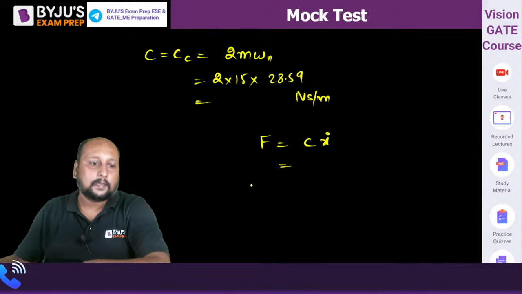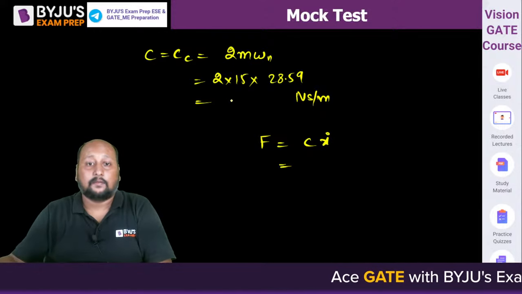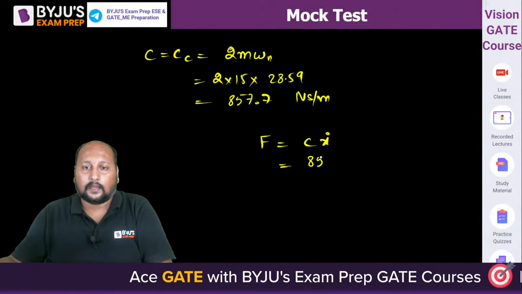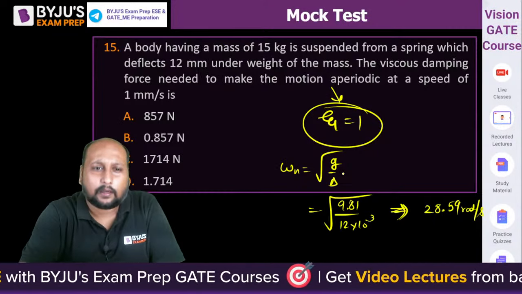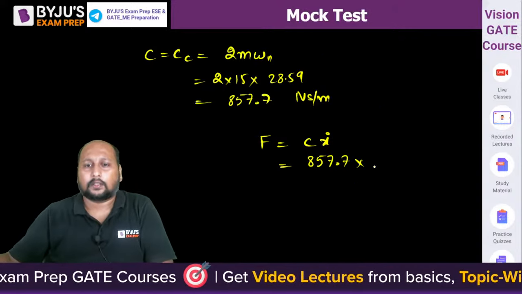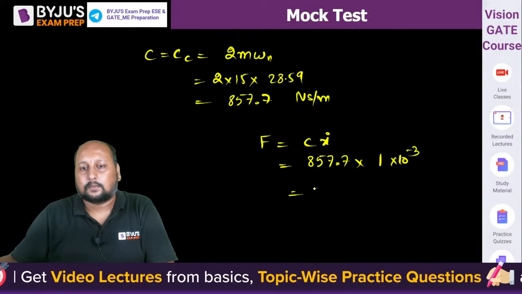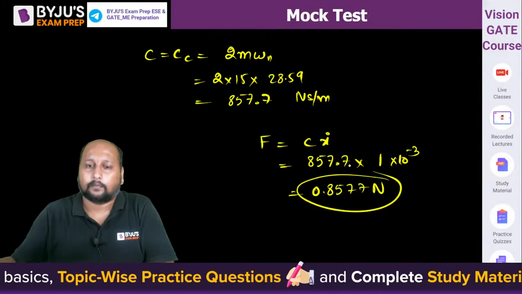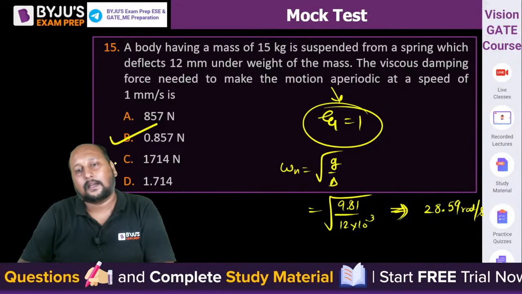C value कितना निकला है, 230 into 28.59, that is 857.7. So 857.7 into velocity is in mm, है ना, in mm पूछ रहा है, so this is 1 into 10 to the power minus 3, so this is 0.8577 Newton. Option B is the correct answer. Option B is the correct answer, right?